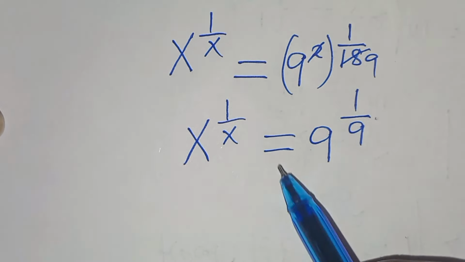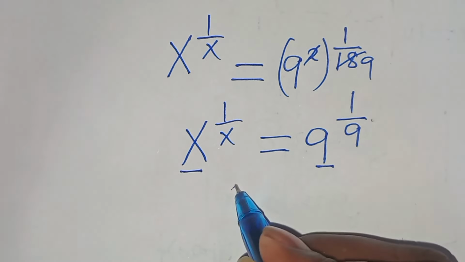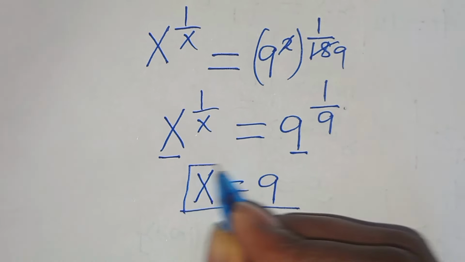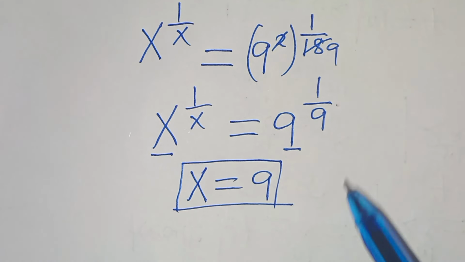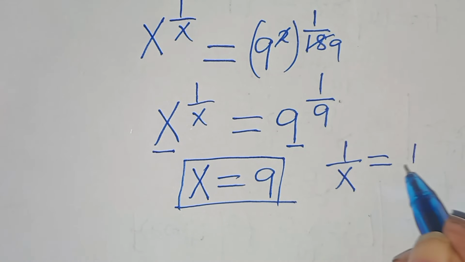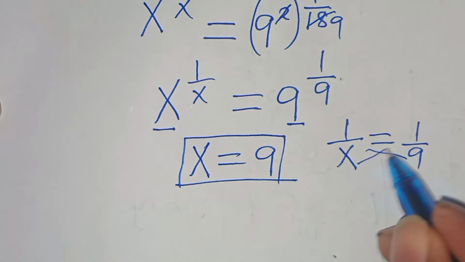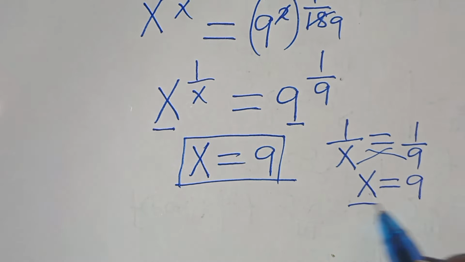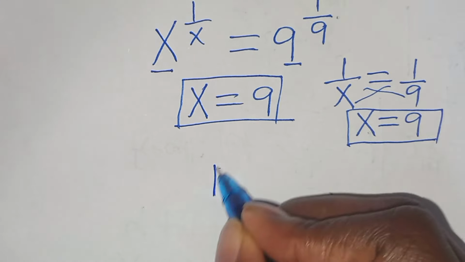So now, if you do comparison here, x is equal to 9. And also, if you do the comparison on the exponent, we have 1 over x equal to 1 over 9. So if we cross multiply here, this implies that x is equal to 9. So now let's solve this problem again by applying method 2.